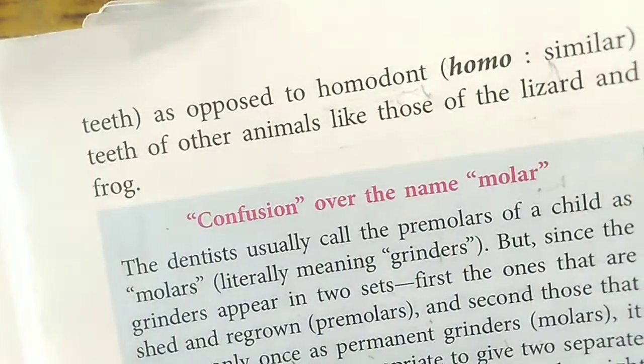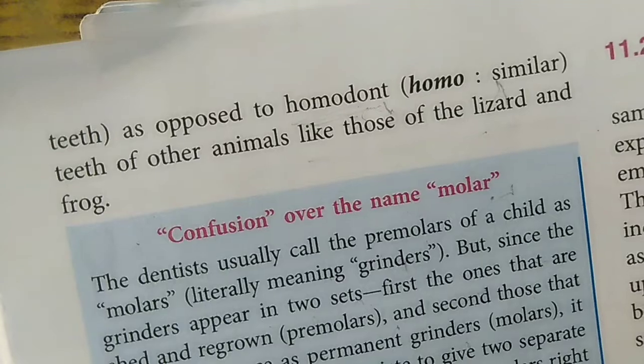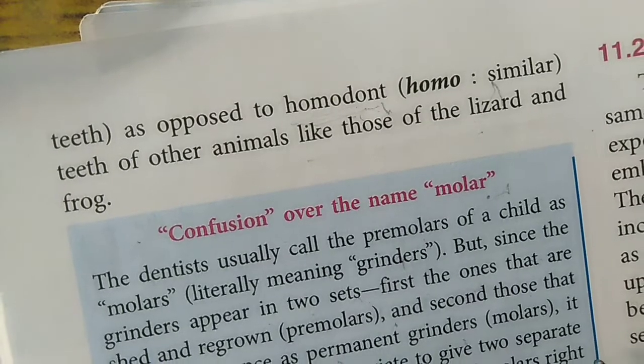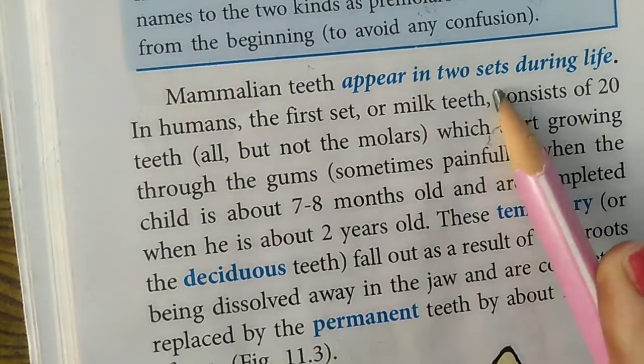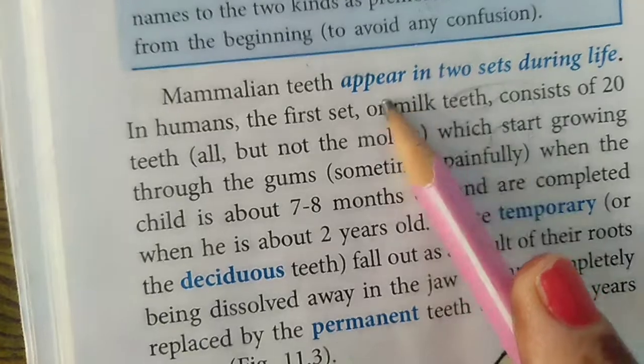So in this way we have discussed all the different types of teeth. Now students, I will tell you that in our total lifetime we mainly have two sets of teeth.